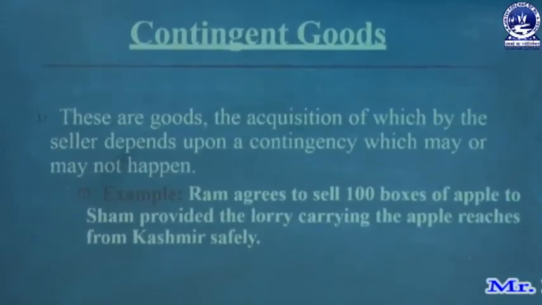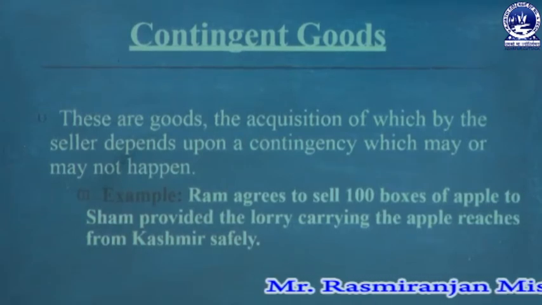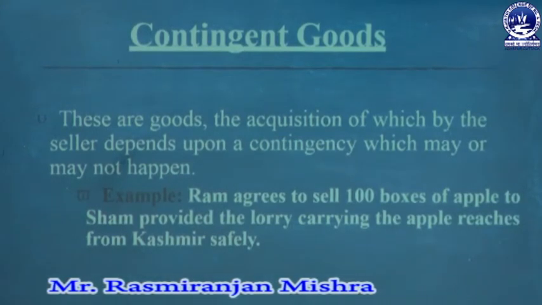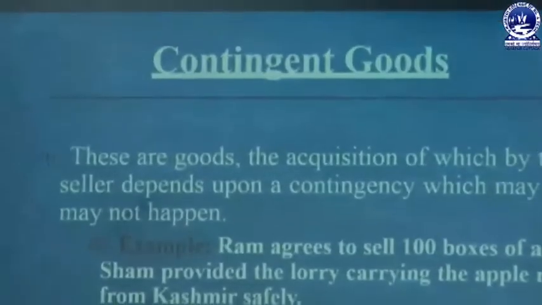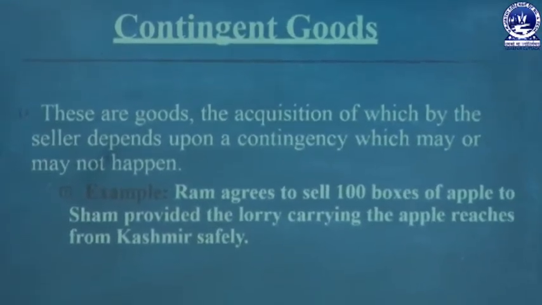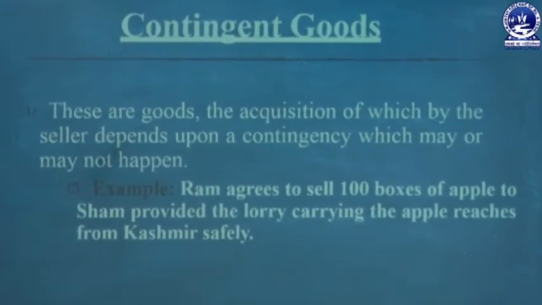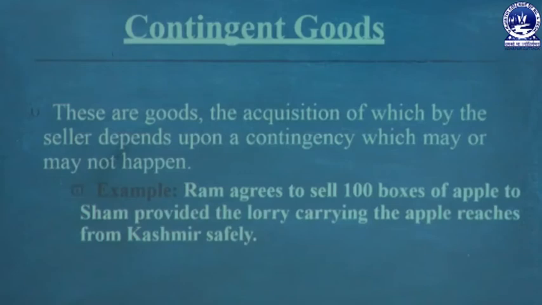Next, contingent goods. These are goods the acquisition of which by the seller depends upon a contingency, which may or may not happen. Contingency means something which may or may not happen. We cannot predict what will happen in the future. So where a contingent contract is made between two parties for the sale of goods relating to a contingency, those goods are known as contingent goods. One example: Ram agrees to sell 100 boxes of apples to Sam provided the lorry carrying the apples reaches safely from Kashmir.